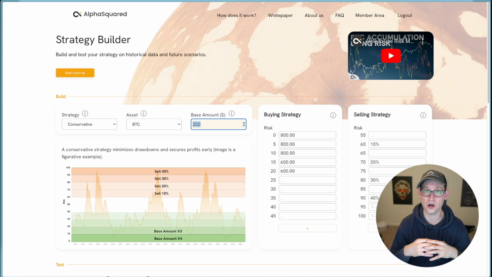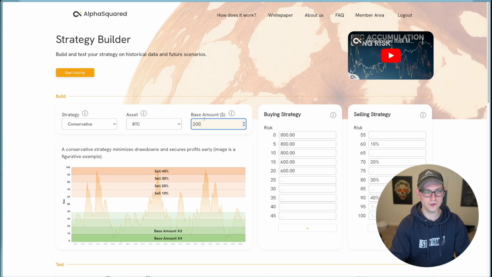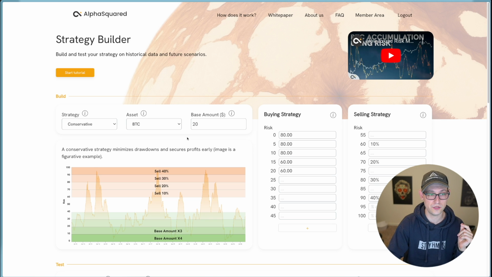All of these buys are augmented based on your base amount. So you could say maybe you're buying $200 of Bitcoin a month, or maybe you're buying $20 of Bitcoin a day. And so if you're buying $20 of Bitcoin a day, this is saying that if the risk indicator is between 0 and 10, I'm going to buy 4 times the amount of my base amount, which in this case would be $80 of Bitcoin a day. But if the indicator is between 100 and 90, I'm going to sell 40% of my entire stack, not just 40% of this base amount. And so this conservative strategy is starting to sell between 60 and 70, and it's starting to augment your base amount to be higher and higher multiples down in the 20s and 10s.